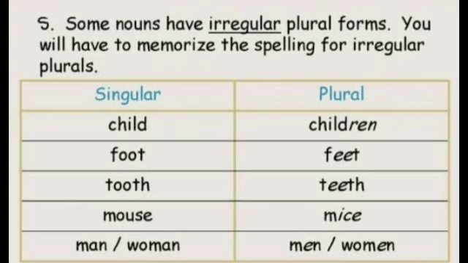Now we'll see the singular form tooth, whereas the plural form is teeth. Here the irregular plural form changes and we have to memorize the spelling too as it changes. Then again mouse becomes mice. Now man or woman. Here A is replaced by E, men and women.